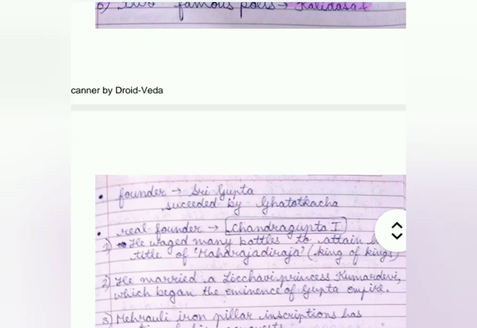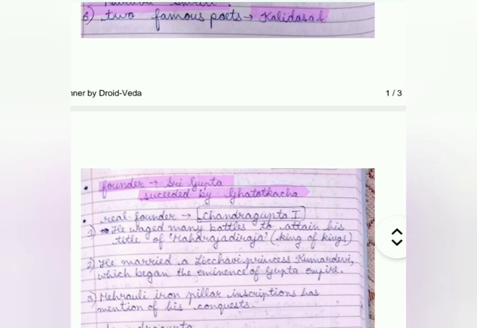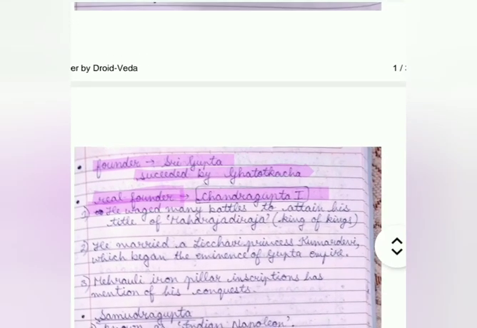Next comes, who was the founder? The founder was Sri Gupta. He was succeeded by Ghatotkacha. The real, actual founder was Chandragupta I. Why is he called the real founder? Because he waged many battles to attain the title of Maharajadhiraja, King of Kings. He married a Lichchhavi princess, Kumaradevi, which began the eminence of the Gupta Empire. The Mehrauli iron pillar inscription mentions his conquests.